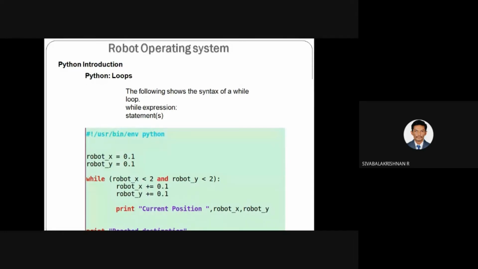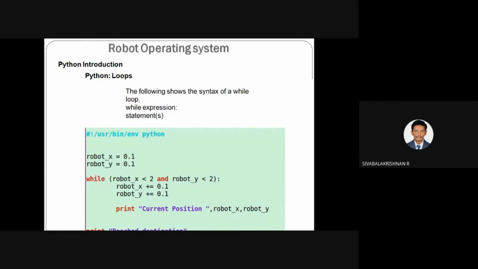The while statement will execute only when these 2 conditions are true. If any one of the conditions is false, it won't execute. If both conditions are false, the statement is not executed. Whenever both conditions are true, the following statement gets executed.